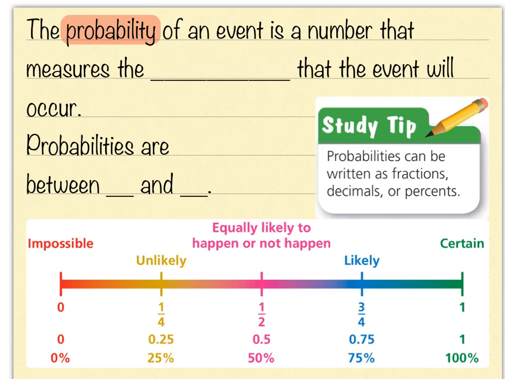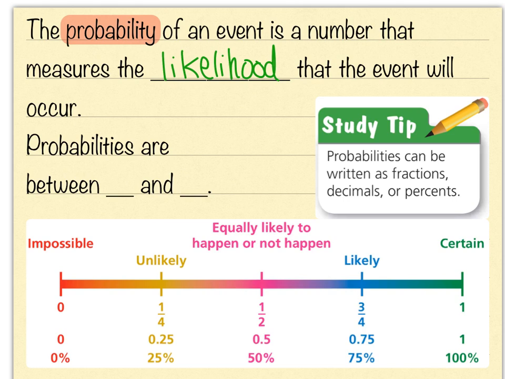All right, this is section 10.2, probability, and we talked a lot about different terms, different vocab words in our last section, outcomes and events. So what we're going to do today is talk about the probability of those events, and the probability of an event is a number that measures the likelihood that an event will occur.